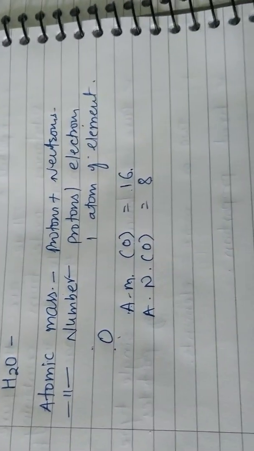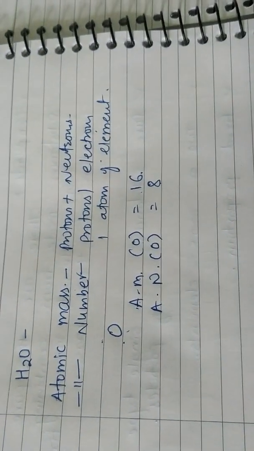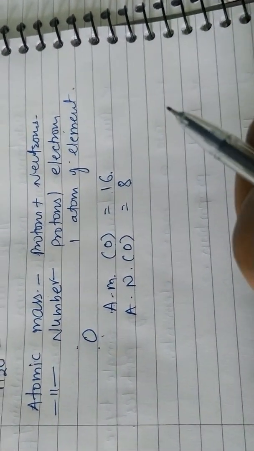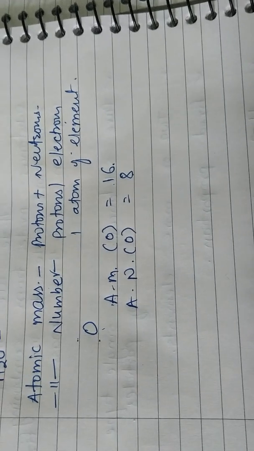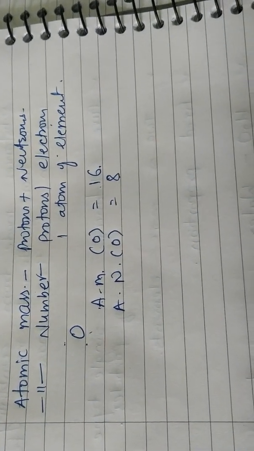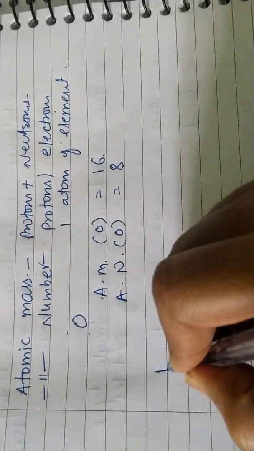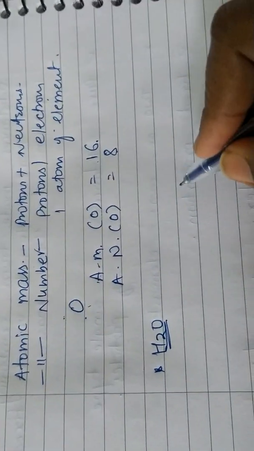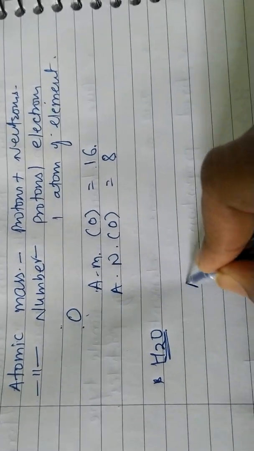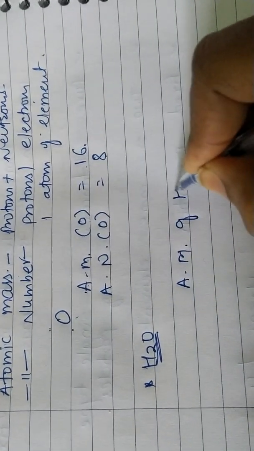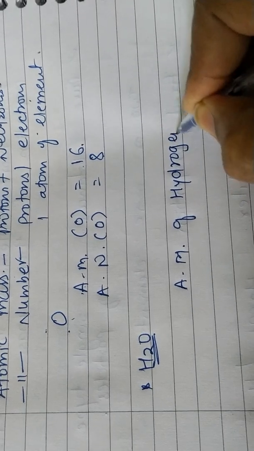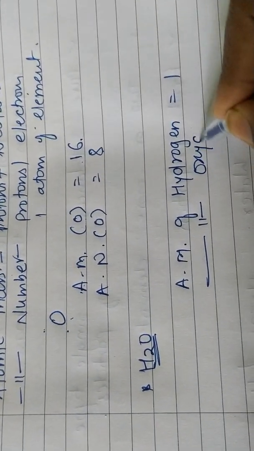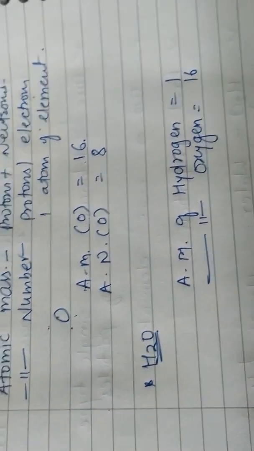Now here what we are saying is that compounds are pure substances which are made from two or more elements. They are combined with each other in a fixed proportion of their mass. Again, come back to our favorite example. What is fixed proportion of mass? Now the atomic mass of hydrogen is 1 and the atomic mass of oxygen is 16.